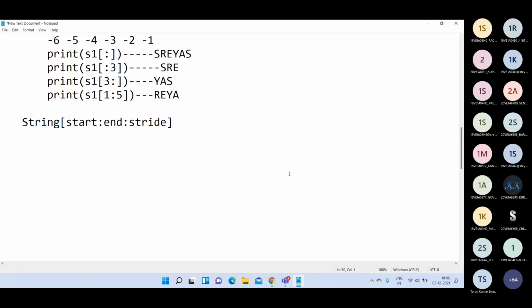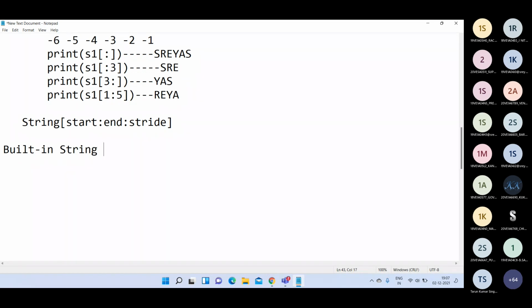The slicing operation is an important thing in Python. Python supports negative indexes also. That is not there in other programming languages. Either in C language or Java language, if you write a negative index, obviously you will get a compile time error, or you can get a runtime error saying index is not found. But Python supports positive values as well as negative indexes.